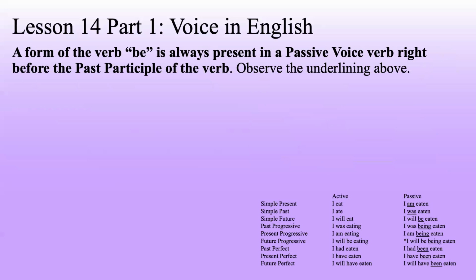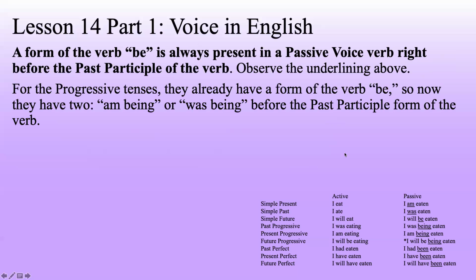So a form of the verb be is always present in the passive verb right before the past participle of the verb. We said that eaten was the past participle form, and you'll see that we have the past participle form for every single form that's in the passive. Now, there are some other reasons why we would use the past participle form. You'll notice they show up in all of the perfect tenses as well. We don't need to worry about that for the moment. For the moment, what we're concerned about is that we always have a form of the past participle when we're looking at the passive voice. The other thing we have is a form of the verb be.